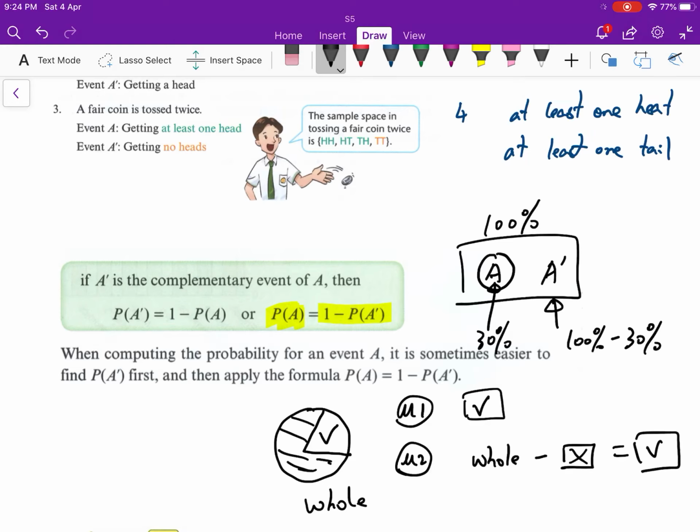Actually, the answer is the same. So here, if you want to find A, you can directly calculate the probability of A, or use another formula, 1 minus the A complement. The whole value in probability means 100%. 100% means 1. I hope everyone knows that 100% is actually 1, because this is 100 over 100.